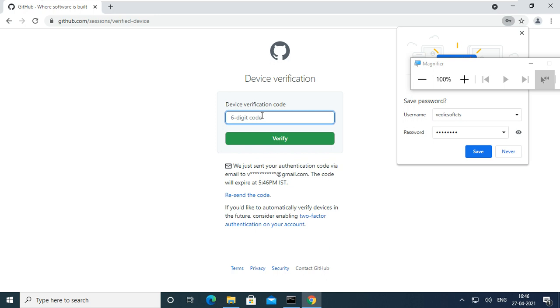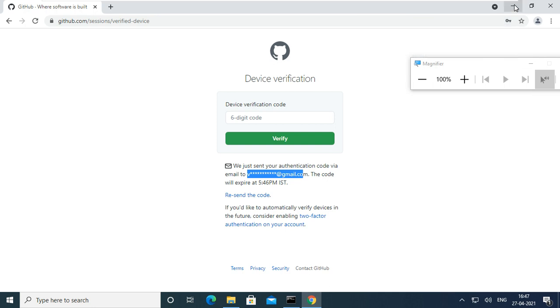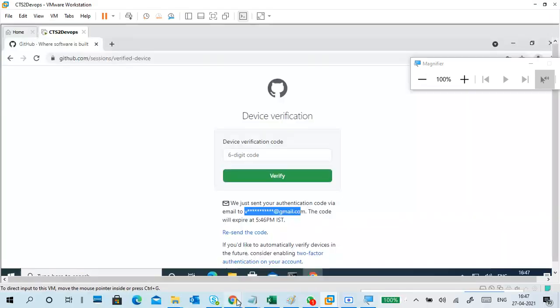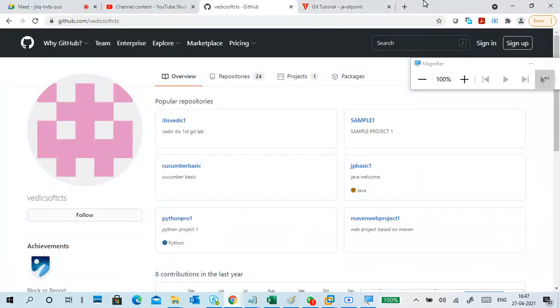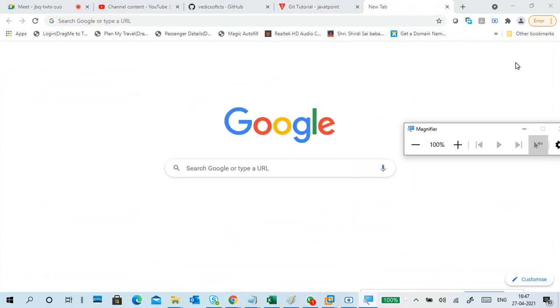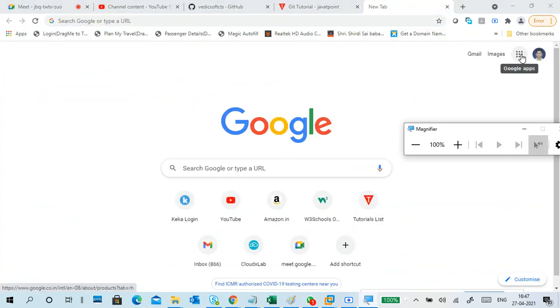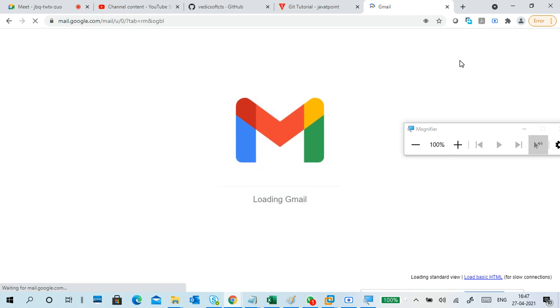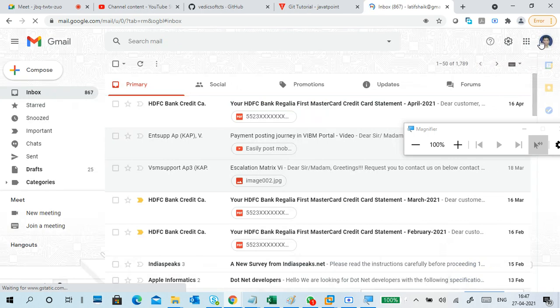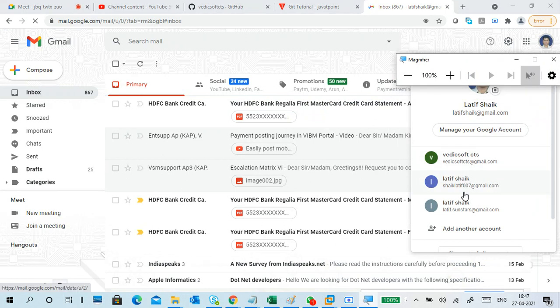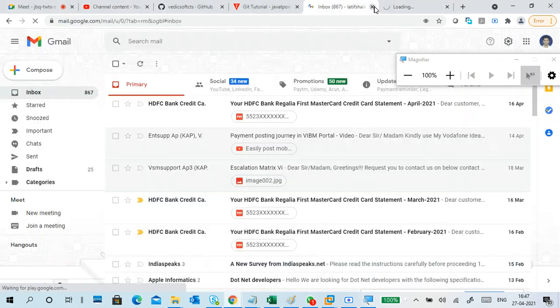Now it is asking to verify the device, and the verification is going to my mail account only. Okay, don't save this one. How do I log into my Gmail account? The current mail account is this one, so go to Gmail. I have to log out from my current Gmail account and log in. Yeah, this one.